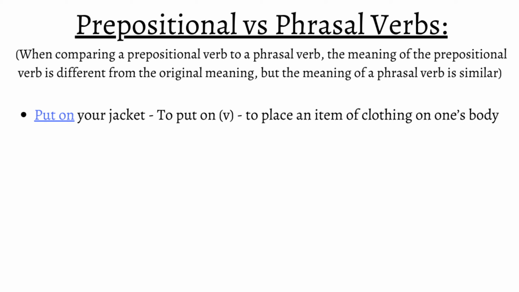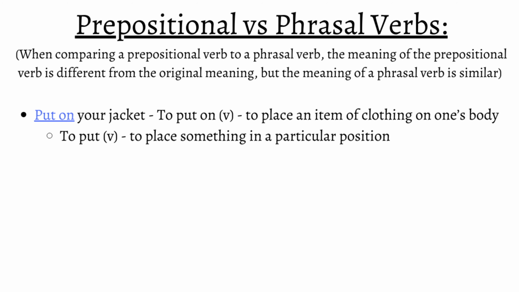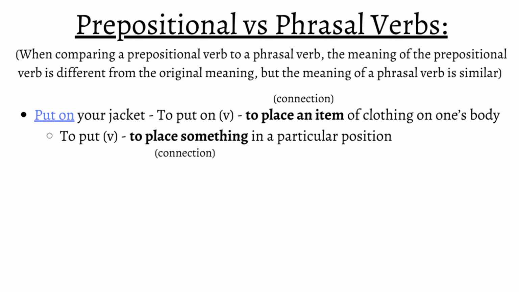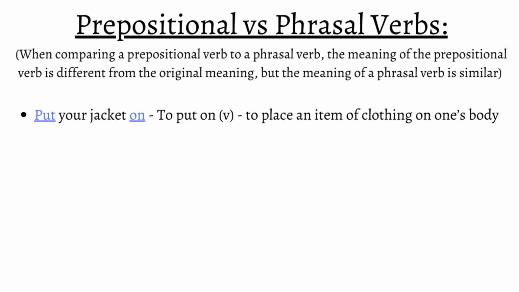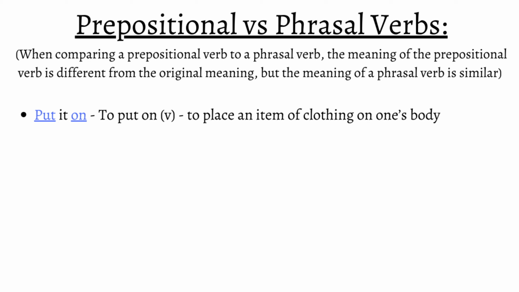Another example is "put on your jacket." To put on means to place an item of clothing on one's body, but to put similarly means to place something in a particular position. Nonetheless, the connection between the meanings of the verbs is existent, so it's possible to separate the phrasal verb by saying "put your jacket on," and even then, we can use a direct object pronoun. "Put it on." This is the difference between phrasal verbs and prepositional verbs in English.